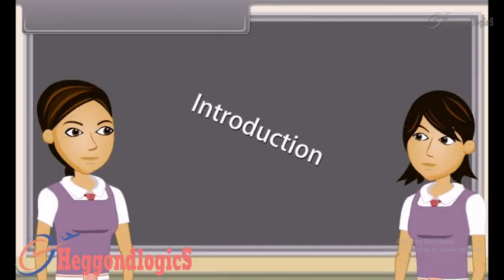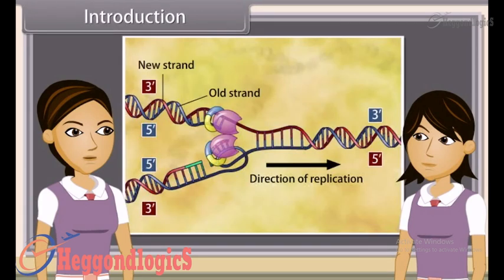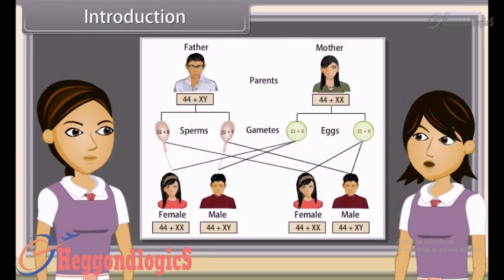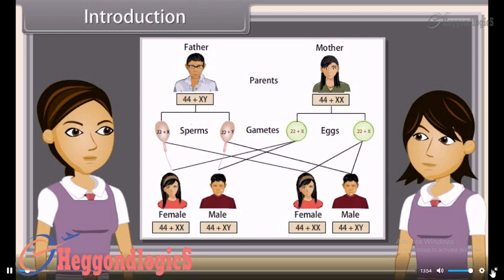Introduction. Heredity is the process of transmission of characters from one generation to another generation. Yes, heredity plays an important role in formation of new species.